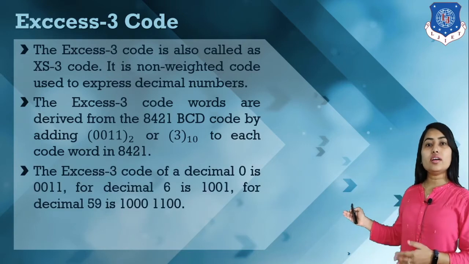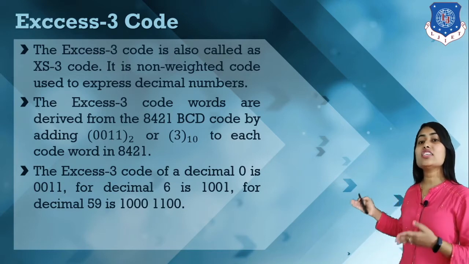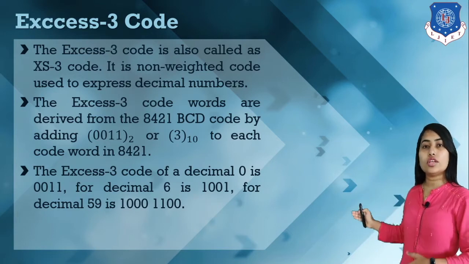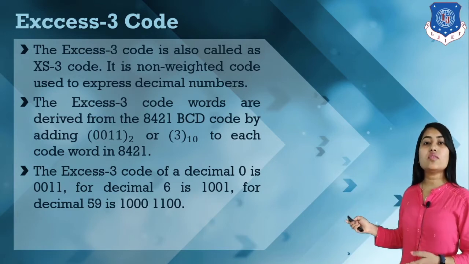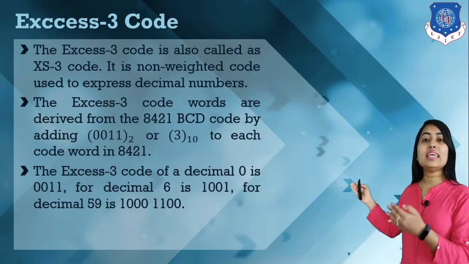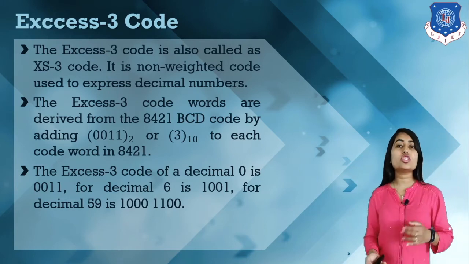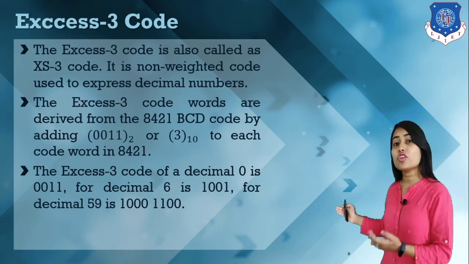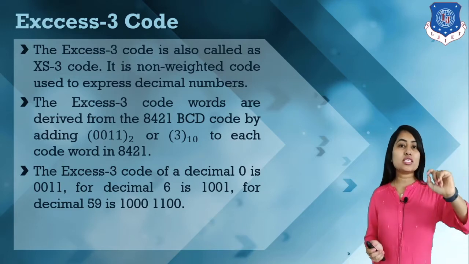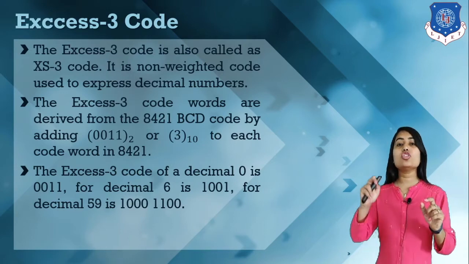So for 0 we have the excess 3 code 0011. For 6 we have the excess 3 code 1001, and so on. This is our excess 3 code format. If we have a number greater than 9, how can we represent it? Here we have the decimal number 59. 5 plus 3 is 8, and 8 is represented as 1000.